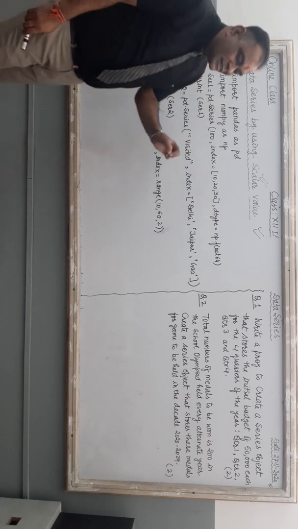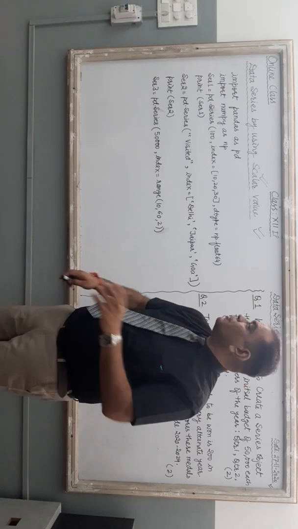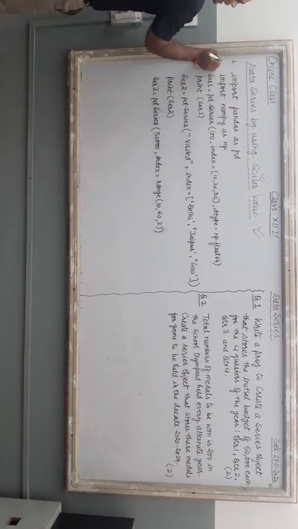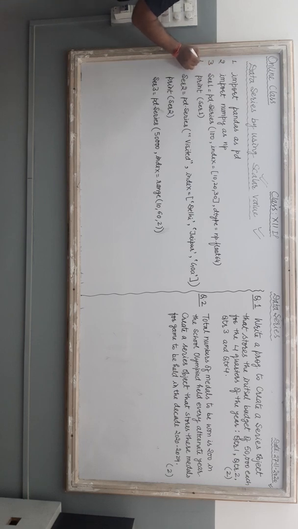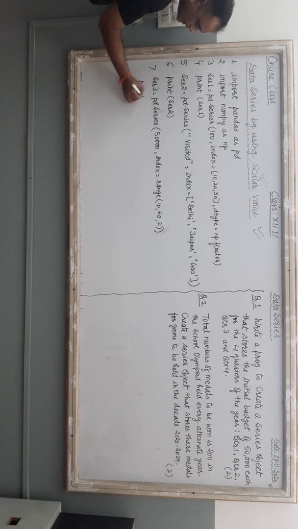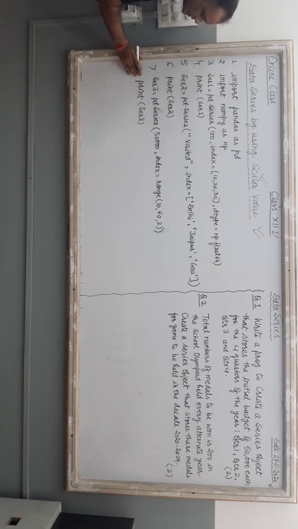We are going to check the execution of each and every line of this program. See how many lines are there: the first line, the second line, then third, fourth, 5, 6, 7, and I am going to include one more line, print SCR3. Total 8 lines are there in this program.